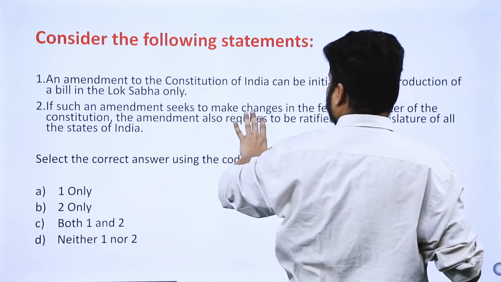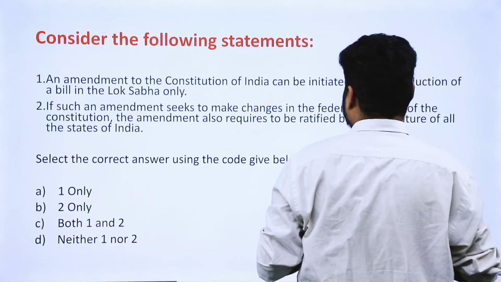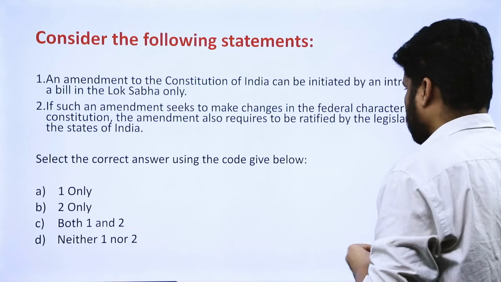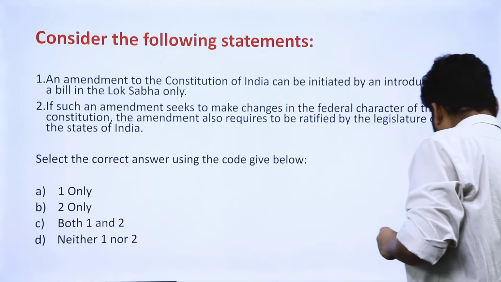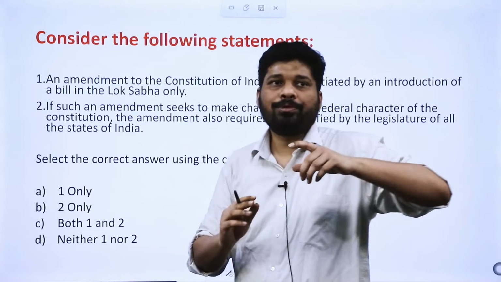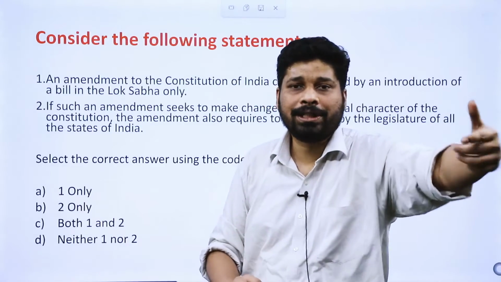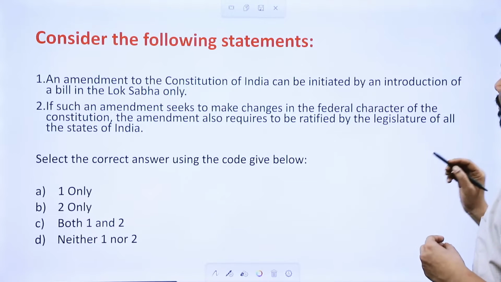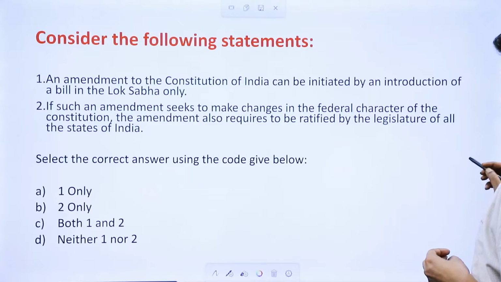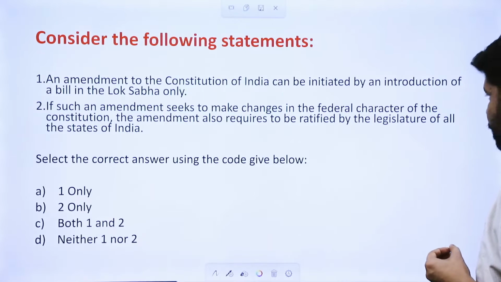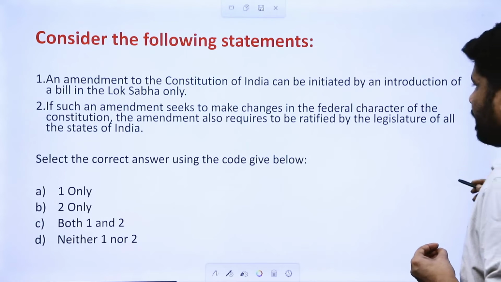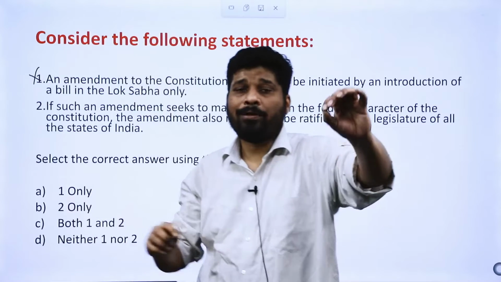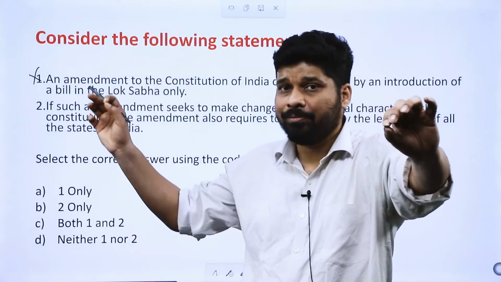Let us go to the second question. Again, this is with respect to procedure, but यहाँ पे procedure, the one that involves states also. Consider the following statements. An amendment to Constitution of India can be initiated by an introduction of bill in Lok Sabha only. Again, this is wrong. देखो, powers of individual houses बोला था ना, important है.